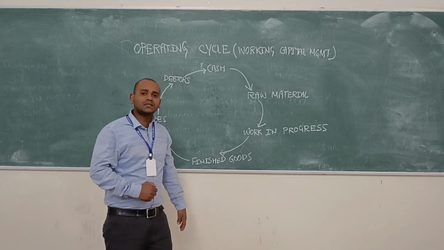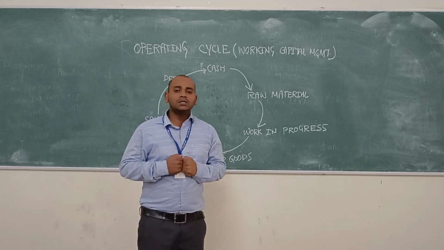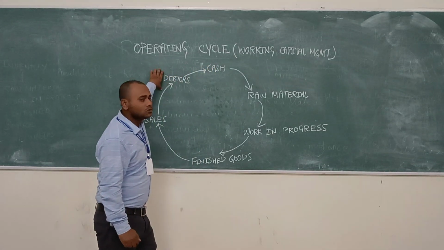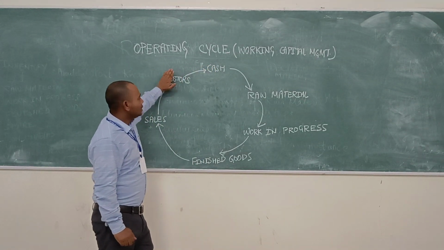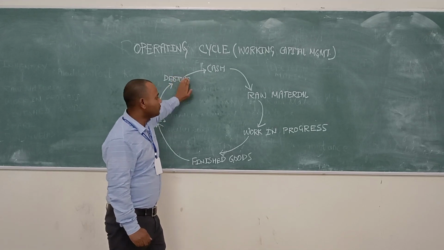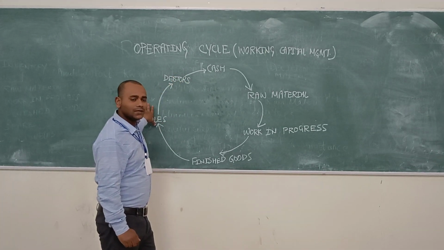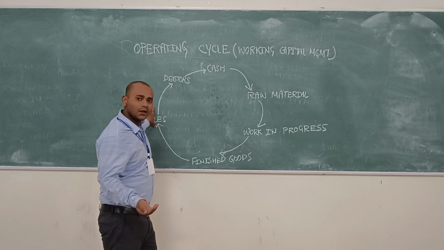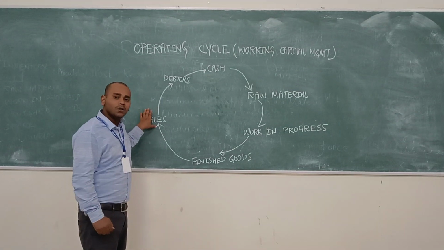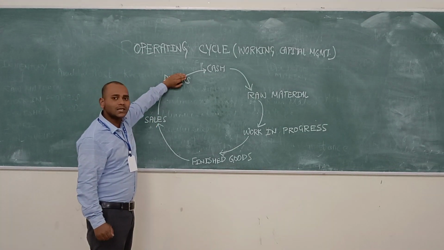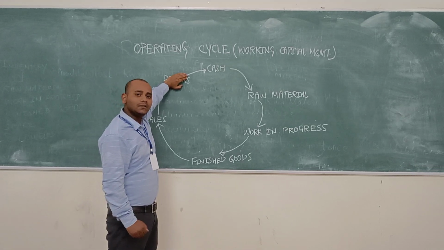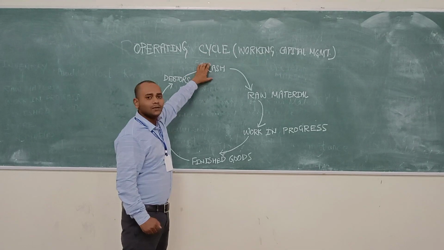So the concept of debtors states that anyone sells goods on credit. Here the restaurant owner is selling goods on credit. So what happens here? Here the money is being blocked. Means if someone purchases goods and services on credit, at that time creditors arise, but here the restaurant owner is selling their food items on credit, at that time debtors are maintained. Means the restaurant owner is not getting back the money they had invested.